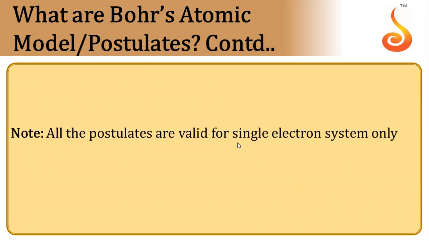Then all these postulates are valid for single electron system only. Means hydrogen, or any other atom which has only single electron. Let's say if we assume helium plus, helium should have two electrons, no, but if it is helium plus, then there will be only one electron. Then lithium 2 plus, all these will have single electrons. So Bohr's postulates are valid for only single electron system.